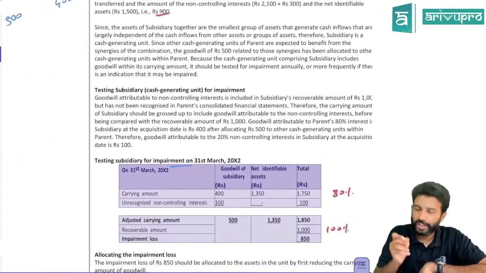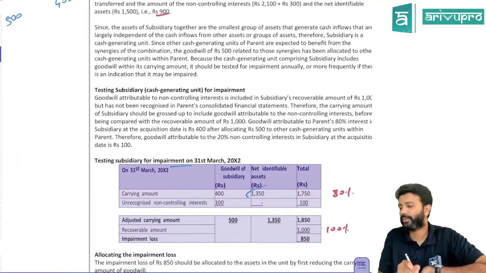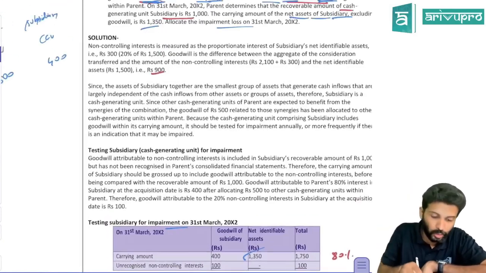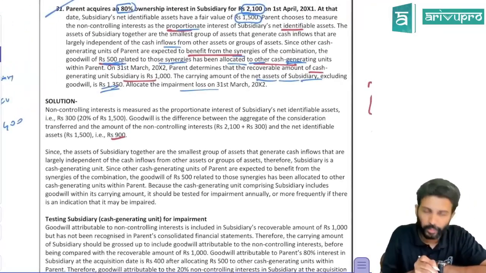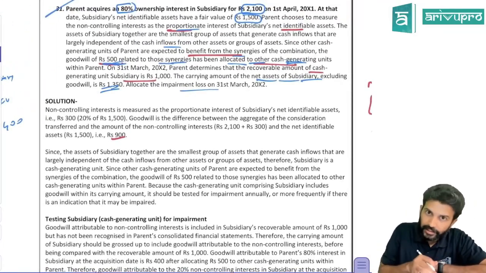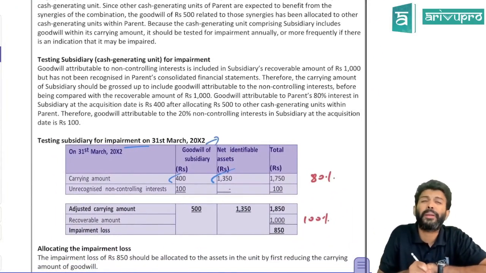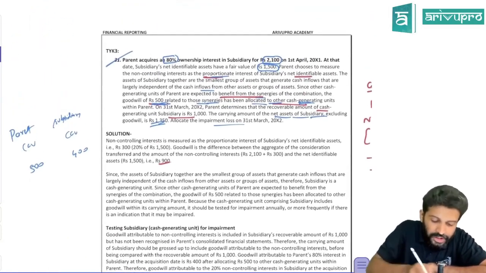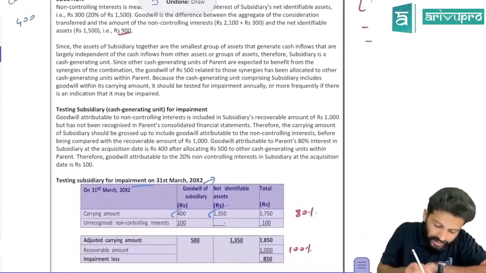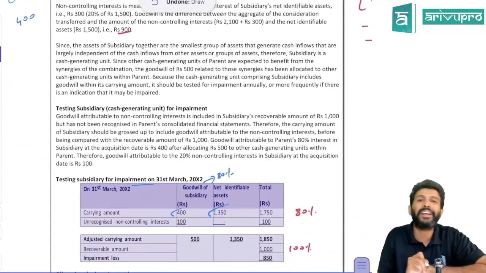The subsidiary's CGU other assets is how much? Net assets is 1350. Does this include goodwill or exclude goodwill? There is the word excluding goodwill. So how much goodwill? Should we take the entire 900? No. We should only take 400. But mind you, is this goodwill full goodwill or only the parent's share of goodwill? Only the parent's share, because NCI is valued under the proportionate share of net assets basis. That means this goodwill represents only 80%.